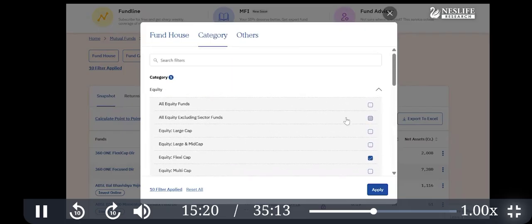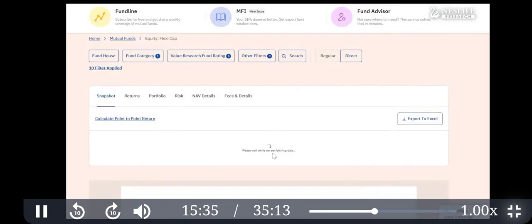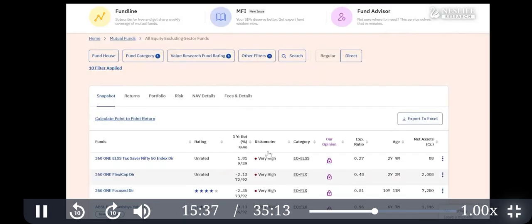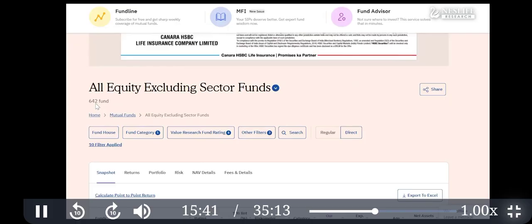Okay. So let's say you want to find all equity categories excluding sector funds. Sector funds are special funds which invest in a particular sector. So except this, we want to check all others. And apply. Now focus on return only. There are 642 mutual funds.